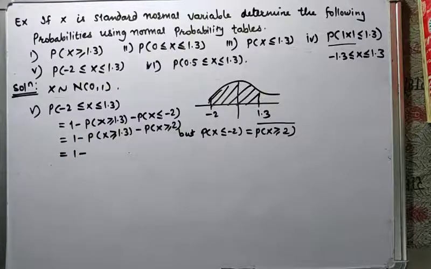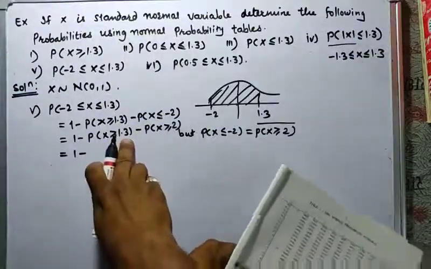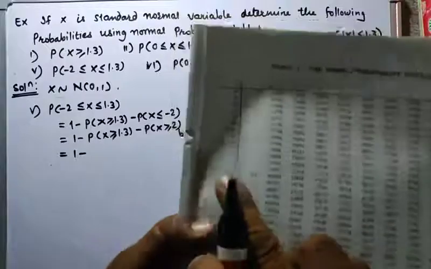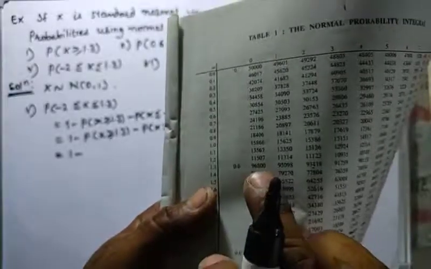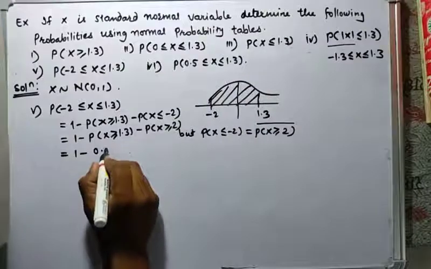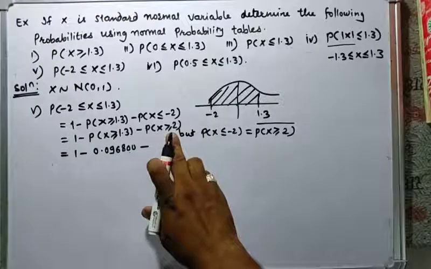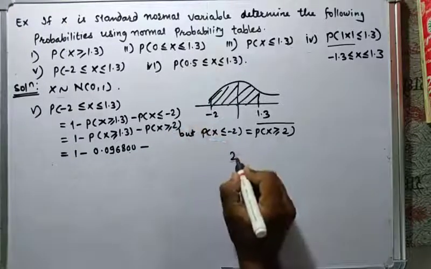We find 1.3 in the 0th column, which is 0.096800. Minus, next we have to find probability x greater than or equal to 2.